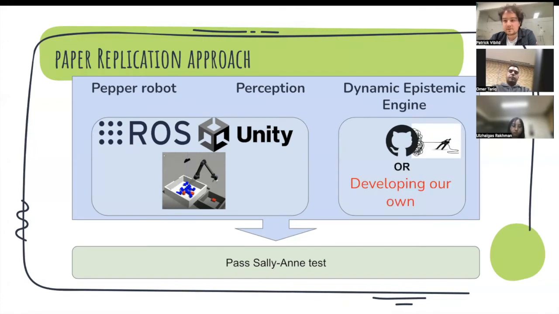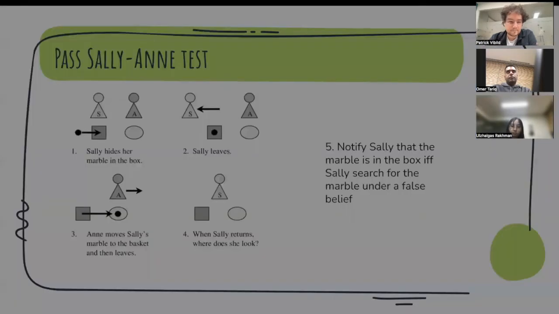One of the issues of using other engines is that they might be coupled with some other implementation. That is, for example, the case of the paper that was used to benchmark different approaches for epistemic logic, which is really coupled to benchmarking, and it's really hard to implement it with a robotic system.